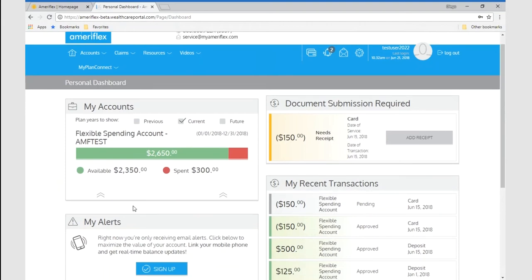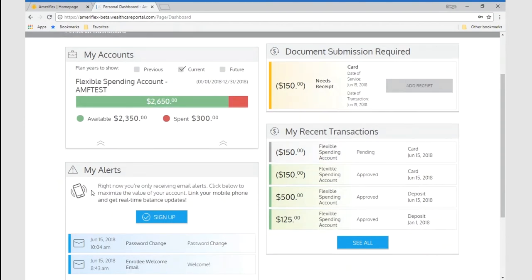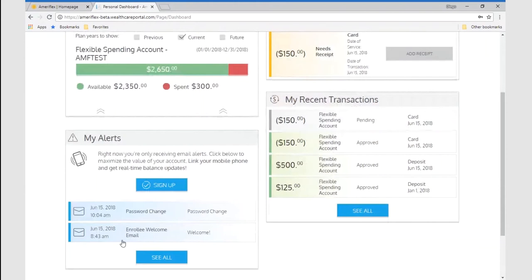There are also alerts that are available right through the website, which they can also link through their mobile device to get text messages for set alerts. For the examples that we have in here, we have an enrollee welcome email that they will receive, as well as if they change the password to their portal, they can receive that notification. And again, in this specific case, it's an email, but they can also provide their phone number for their mobile device, so that way they can get real-time text messages.